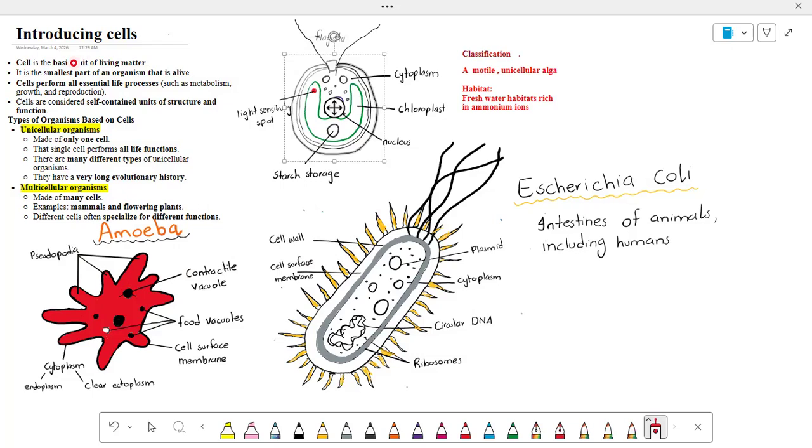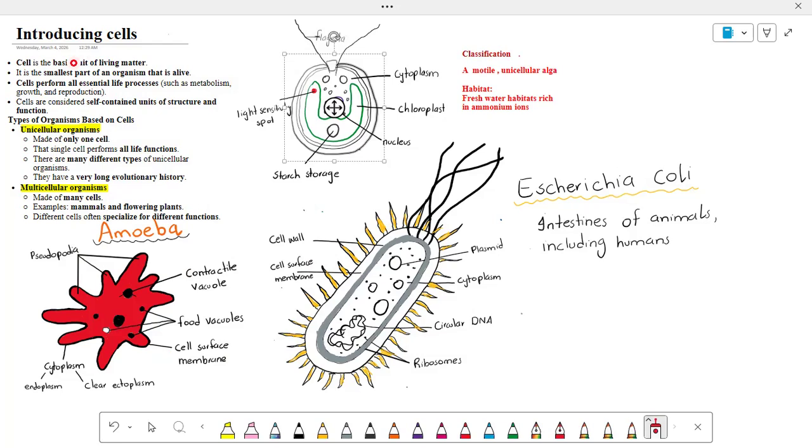So the next one is the cell surface membrane. The amoeba is surrounded by a cell surface membrane. This membrane controls the movement of substances into and out of the cell. So it plays a very important role here.